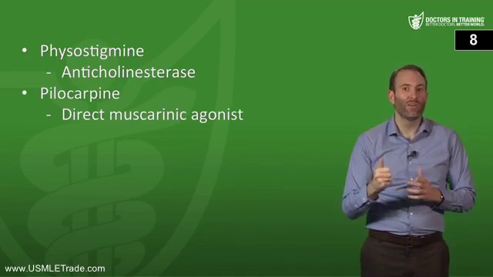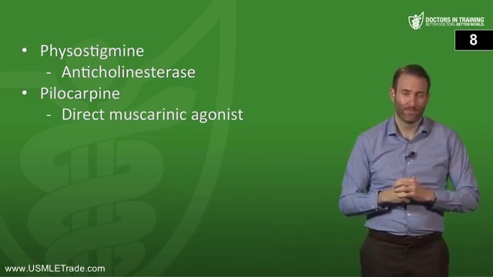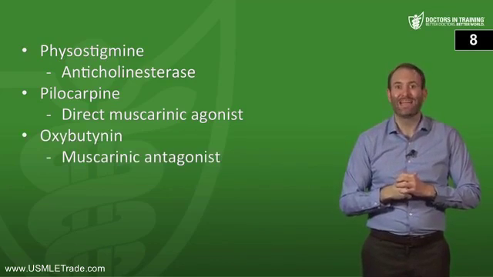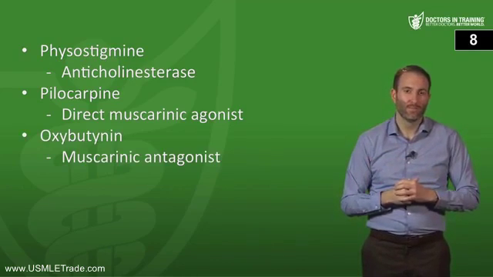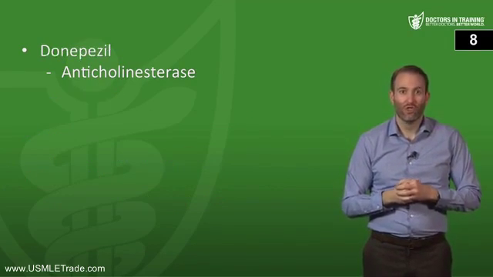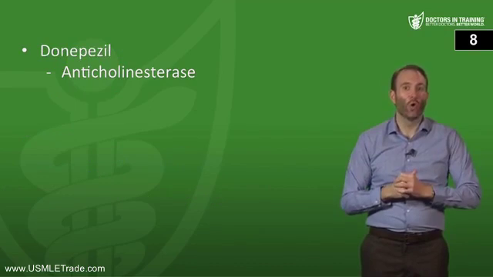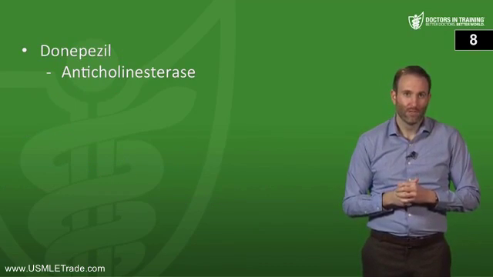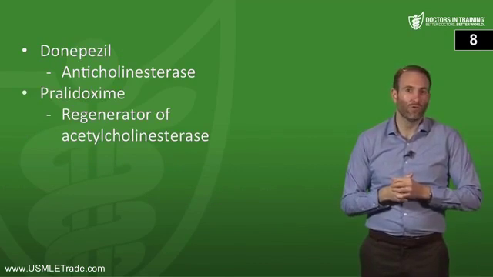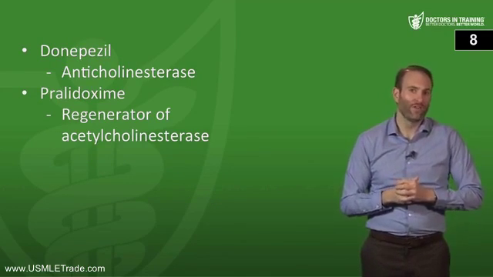This is a direct muscarinic agonist. Oxybutynin, which we talked about in this one, is a muscarinic antagonist used for that urge incontinence. Atropine is a muscarinic antagonist. Donepezil is an anticholinesterase. Pralidoxime is the one that's kind of all by itself, a regenerator of the acetylcholinesterase, again used for organophosphate poisoning.